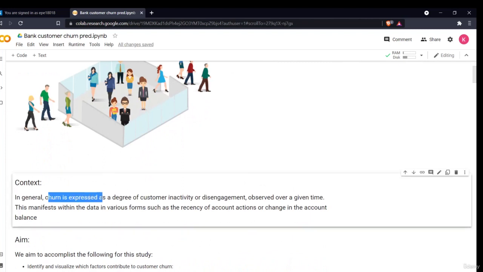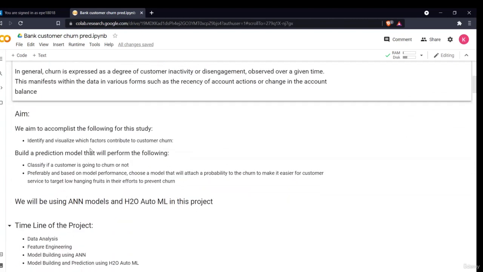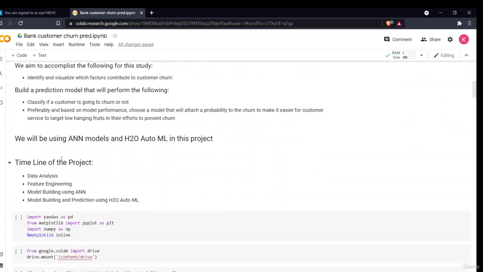Now, this is the context which I've already described. The churn is expressed as a degree of customer activity or disengagement. And this is the aim that will be followed: we'll accomplish the following study, identify and visualize which factors contribute to customer churn, basically the data analysis part. Then we'll finally build a model after the pre-processing techniques. This is the timeline of the project: the data analysis part, feature engineering, model building using ANN, model building and prediction using H2O AutoML.